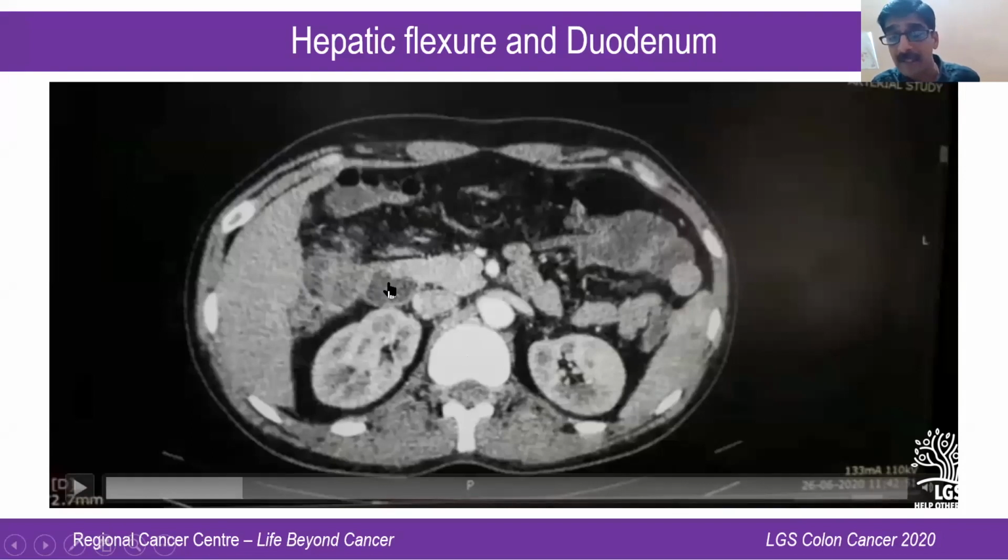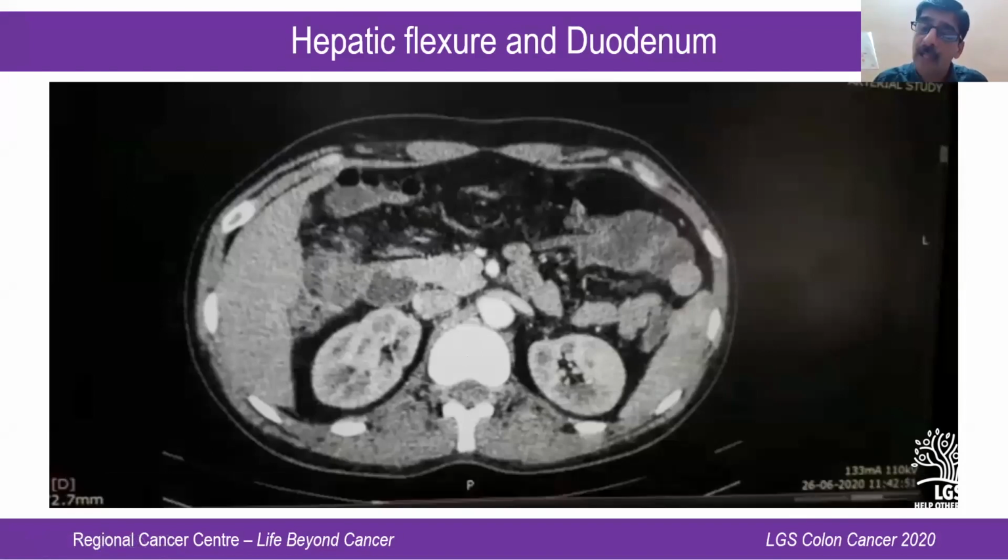The colonic lesions can very well infiltrate the second part of the duodenum. But again, as you said, Colo-Whipple is described, but you can give neoadjuvant. That's what we do. We give neoadjuvant, downstage, and take up a surgery.